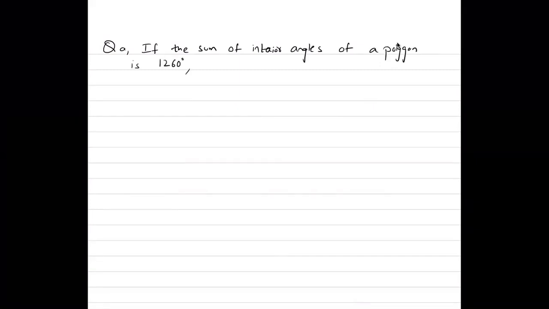If the sum of interior angles of a polygon is 1260 degrees, how many sides does it have?